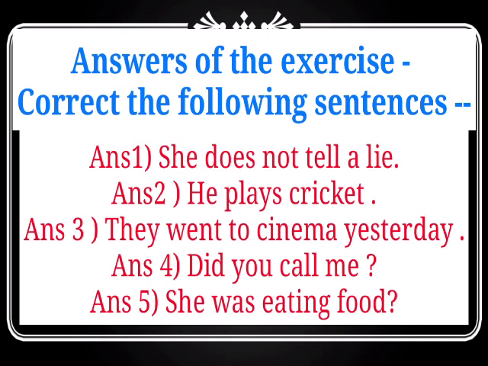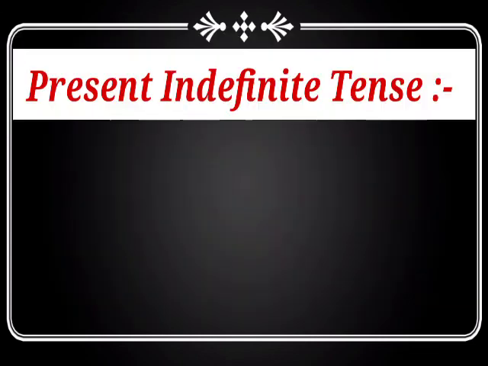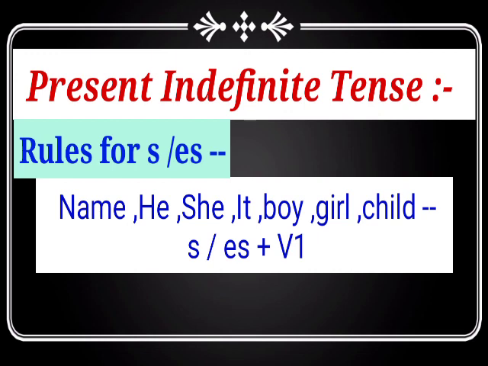Okay, after having a short description of all the tenses with the help of the chart, let's begin with the present indefinite tense. As I told you, the indications of present indefinite tense in Hindi are ता है, ती है, ते हैं. And the rule is, with third person singular subjects like the name of a person or he, she, it, or any singular noun like boy, girl, child, etc., we should apply s or es with the first form of the verb.